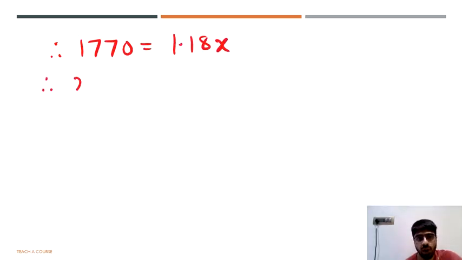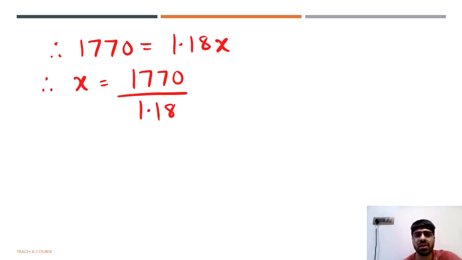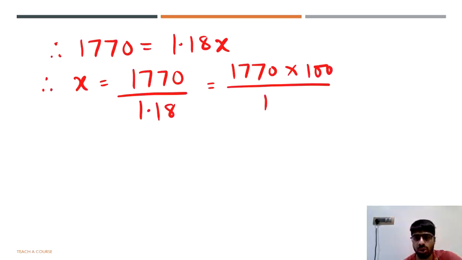Now we take that 1.18 on the left, we have the value of x as 1770 upon 1.18. It is very uncomfortable to deal with these decimals. To convert those decimals into proper integers, what you can do is multiply the denominator with 100. So the decimal will get shifted ahead by 2 places. You will have 118. And because you have multiplied the denominator with 100, balance it by multiplying the numerator also with 100. So this final term will be 1770 into 100 upon 118.